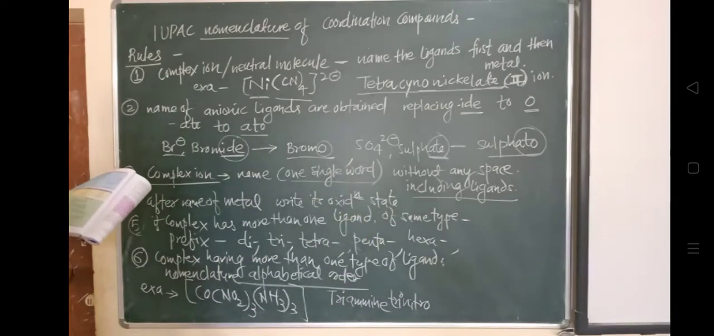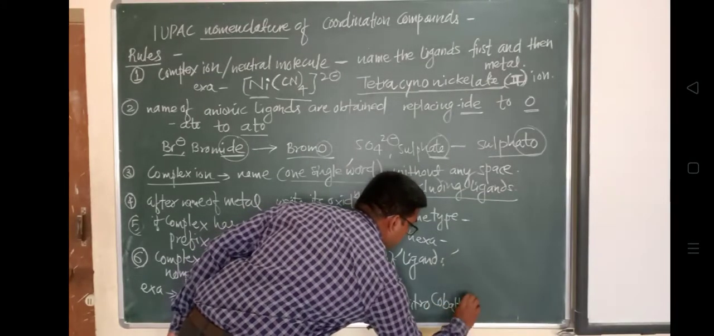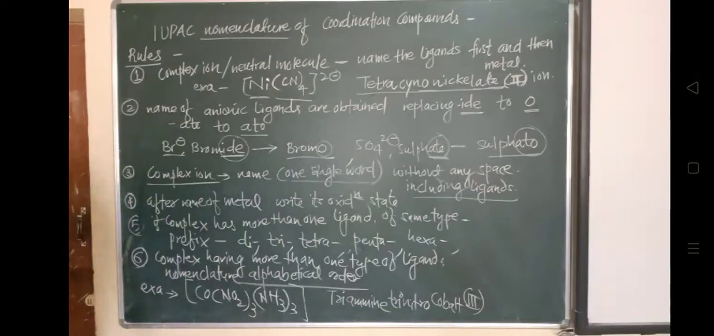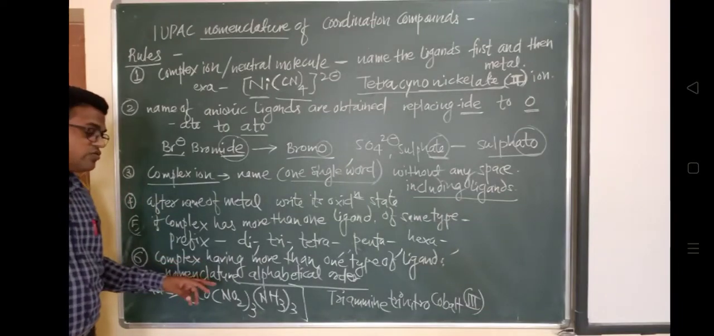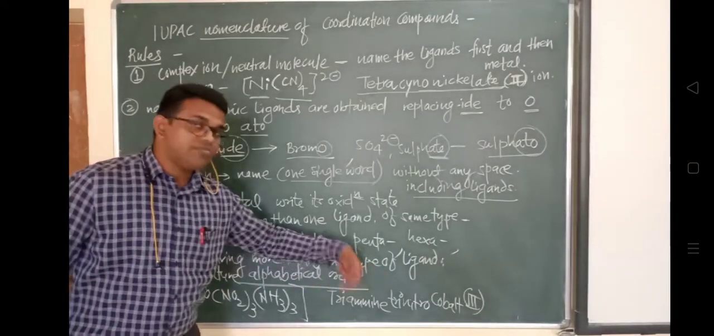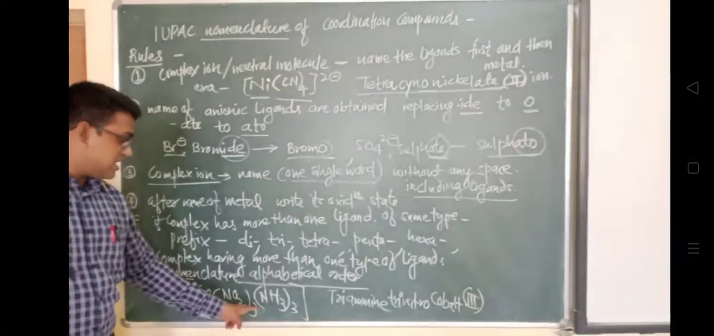So rule number 6 tells us how to give the nomenclature if the complex has more than one type of ligand. Right now it has nitro and ammonia, so these two ligands are attached. So how do we give the nomenclature? It is in alphabetical order.